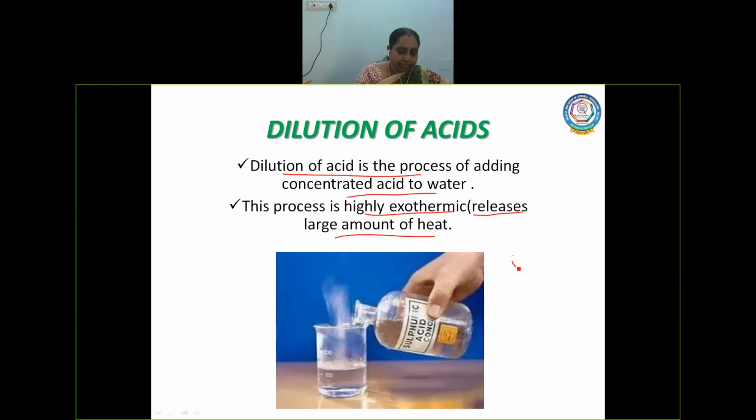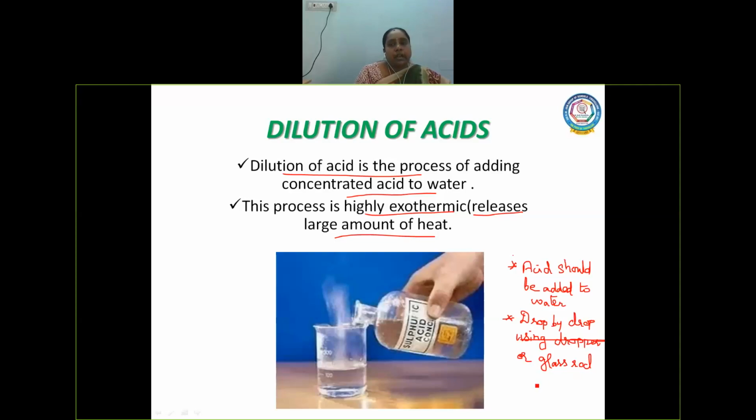How does it have to be added? The first point is, acid should be added to water. How? Drop by drop, using a dropper or glass rod.